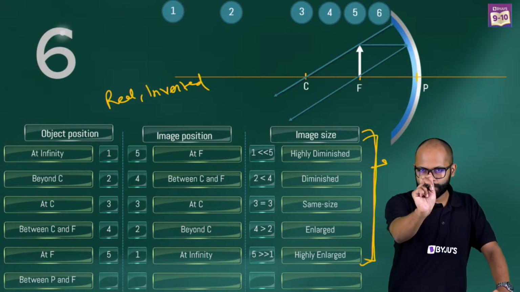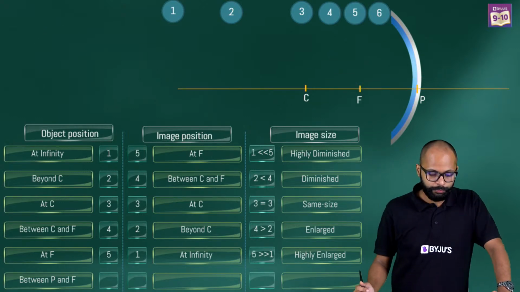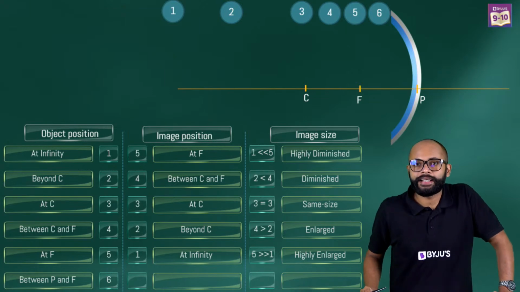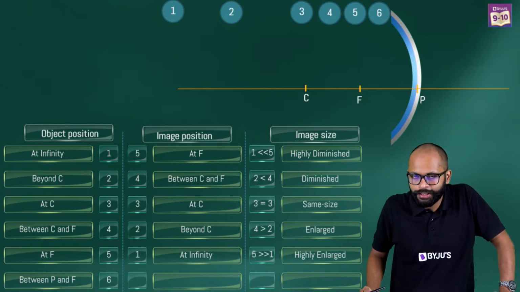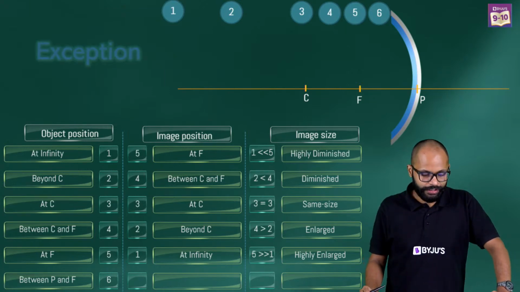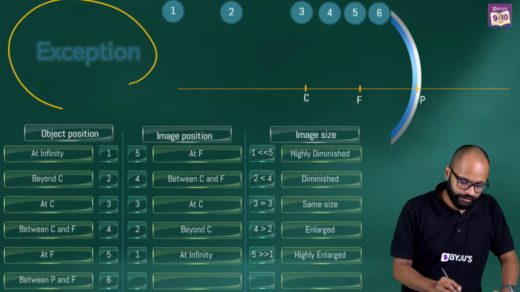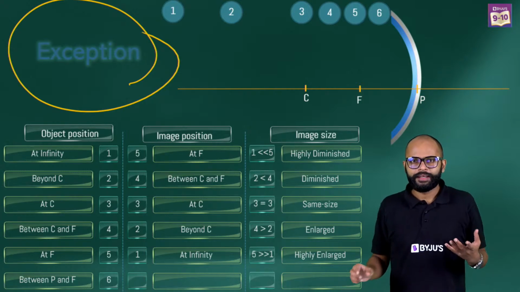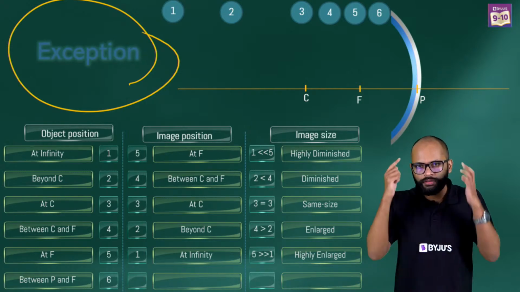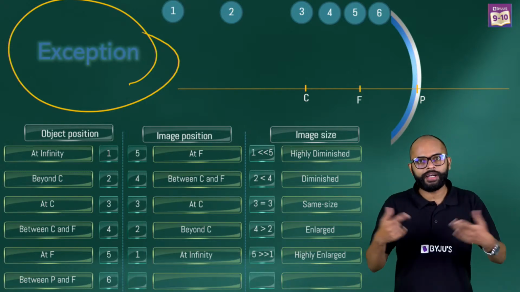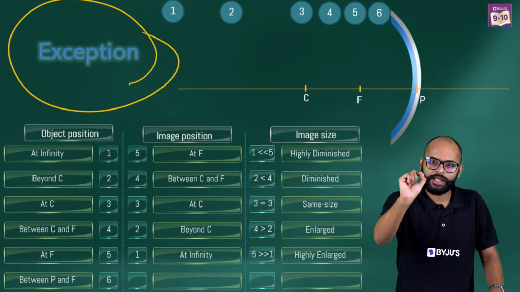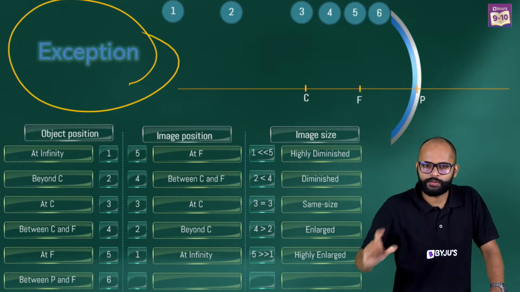Now there is one slight exception, that is between pole and focus. Now your object is at 6. It's an exception. This is one exception. Okay? And we learned a lot about exceptions. Though, if there is only 1-2 exception, we remember them. If there are a lot of exceptions, we forget about them. So in this whole pattern, there is one exception. I'm saying, just remember this one, right?